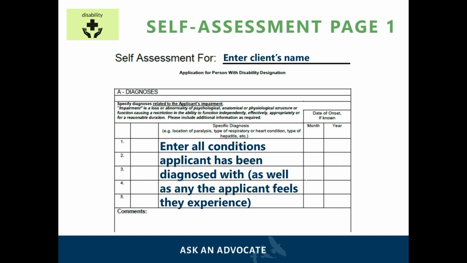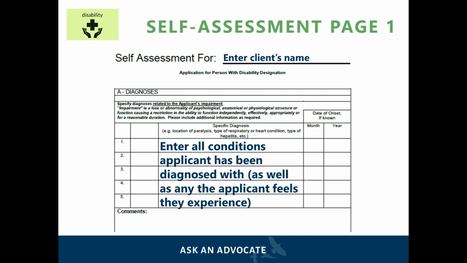The medical report, which is section 2 of the application, is where the applicant and his or her doctor should explain the person's medical condition. The picture shown on the slide here is a copy of the self-assessment that matches the actual PWD application. The applicant's name should be written on top of the self-assessment.